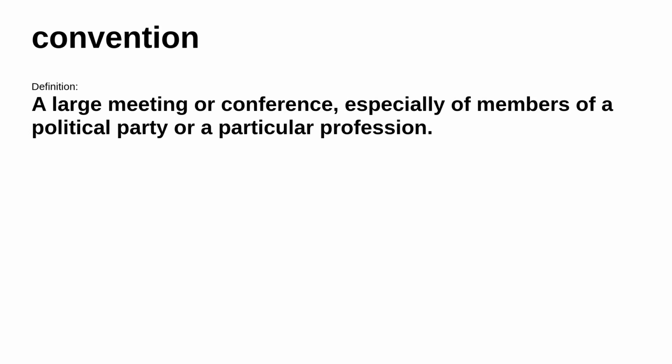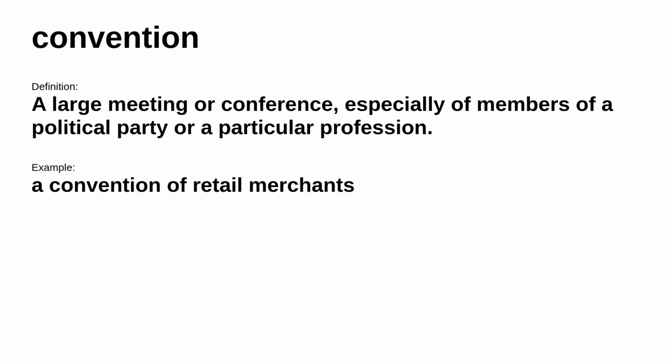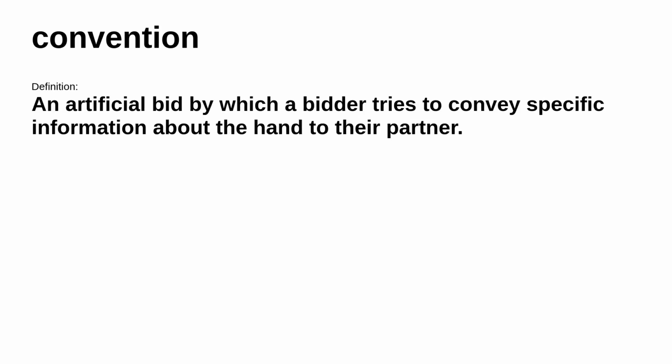However, in a different situation, it's defined as a large meeting or conference, especially of members of a political party or a particular profession. Consider this example: a convention of retail merchants. However, in a different situation, it means an artificial bid by which a bidder tries to convey specific information about the hand to their partner.